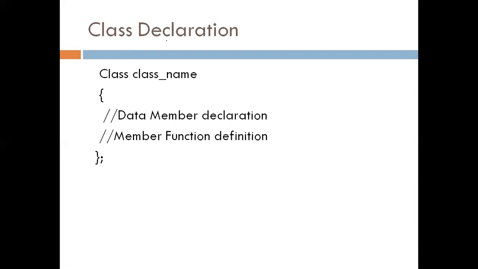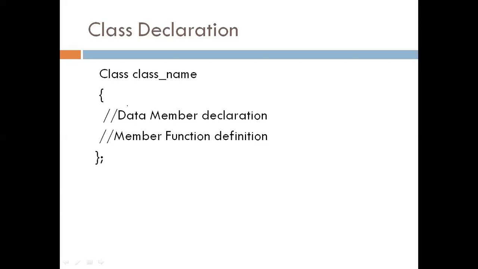One of the major pillars of object oriented programming is encapsulation, which is the wrapping up of data members and member functions together into a single unit, and that unit is known as a class. The class declaration syntax is: first we use the class keyword, then the class name, for which we follow the identifier rules. The class declaration starts with an opening curly brace and ends with the matching closing curly brace and a semicolon.